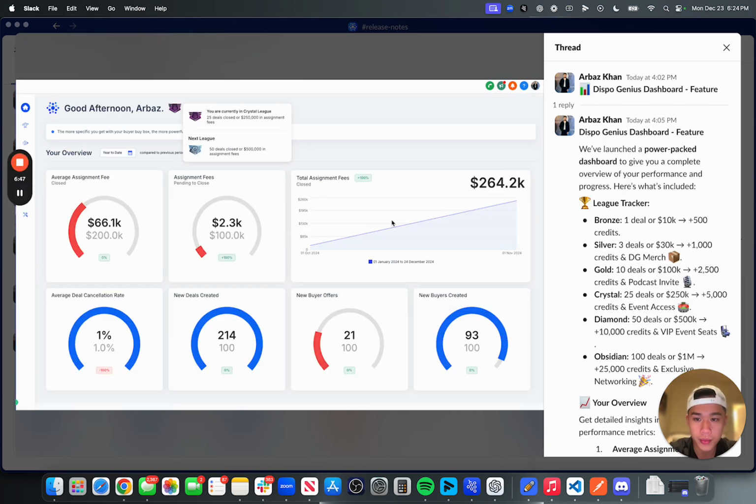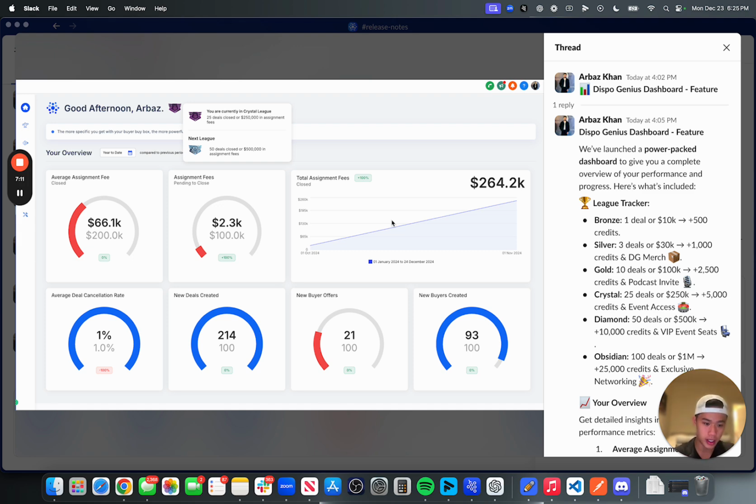Okay, so a really, really big one is our dashboard finally got live. This was actually in the making for maybe 2 months. We redesigned it again, and then we redesigned it again, and now it is finally simplistic enough to where I want it to be. It's still not where I want it to be. I still want to do some more stuff to it, but we want to get an MVP out as soon as possible. Essentially, this is a really high level overview of all your stats.